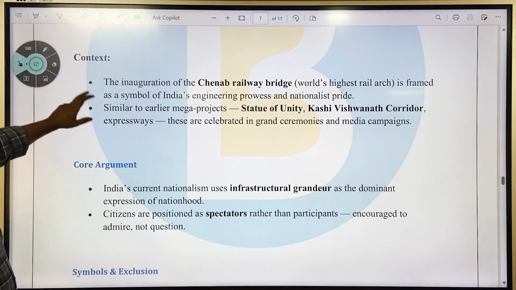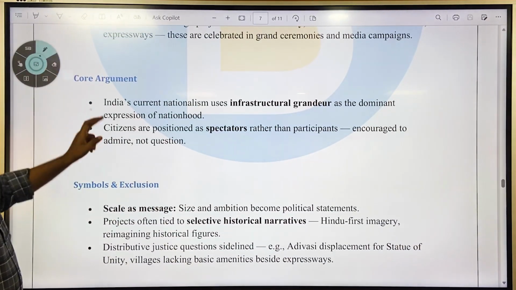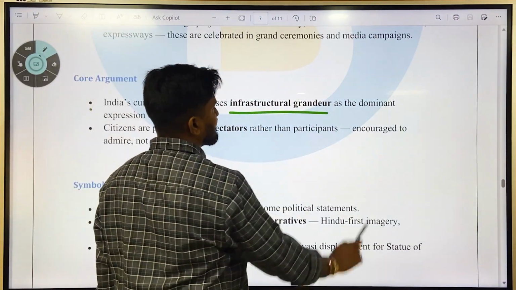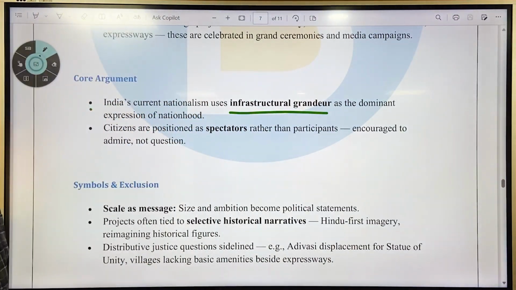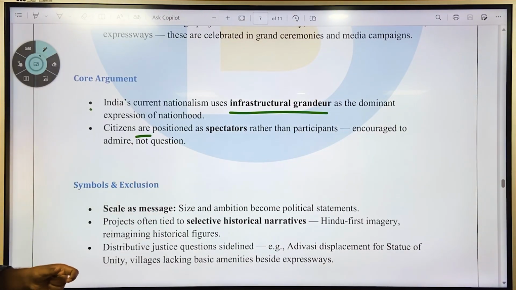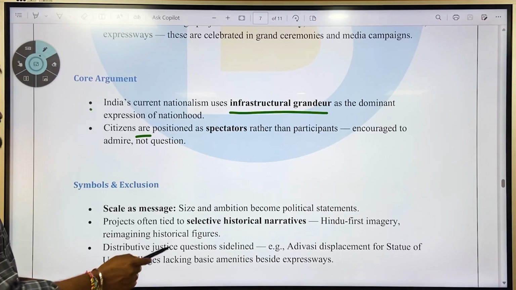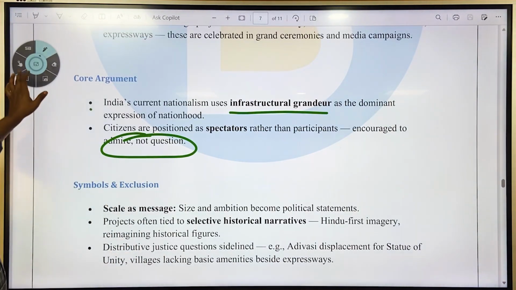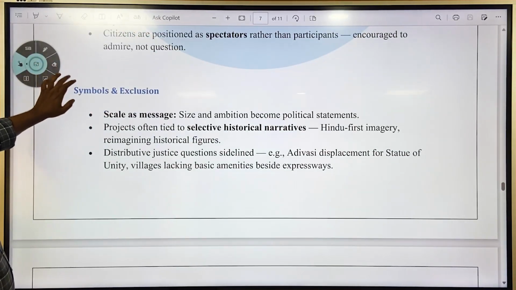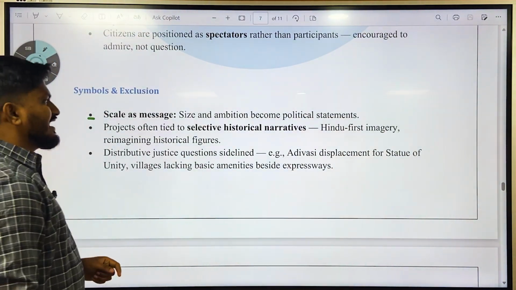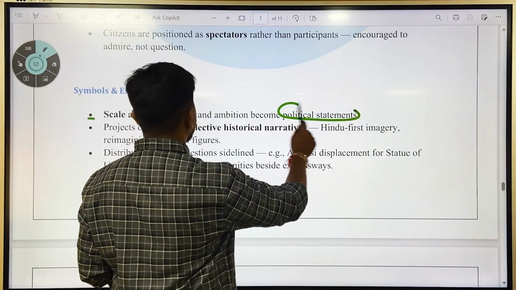What does this entail? The core argument is that India's current nationalism uses infrastructural grandeur as a dominant expression of nationhood. Citizens are positioned as spectators rather than participants. They are encouraged to admire and not question. The symbol is exclusion, with scale as message. That is, size and ambition become political statements.